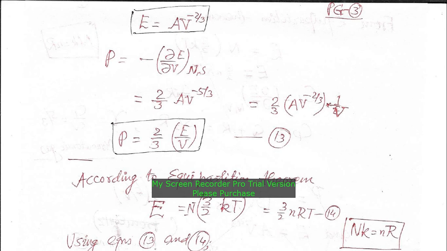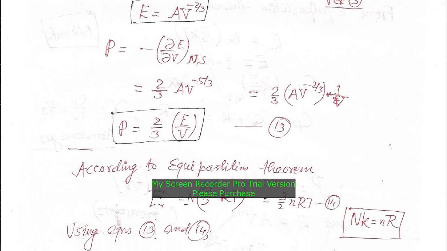Taking the derivative of V power minus 2 by 3 with respect to V, you have minus 2 by 3, and the minus sign is already there, so you have plus 2 by 3 A into V power minus 5 by 3. So pressure is 2 by 3 E by V, that is equation number 13.